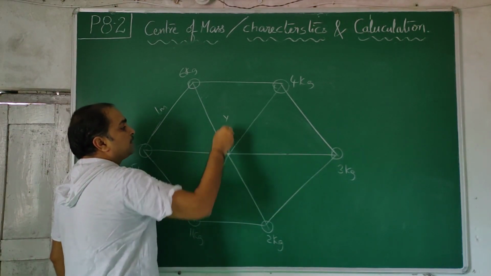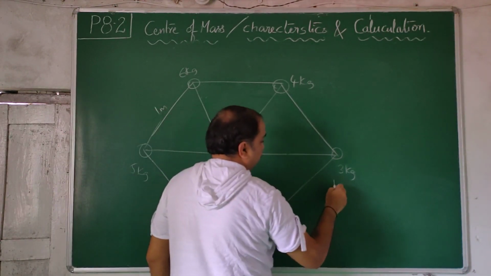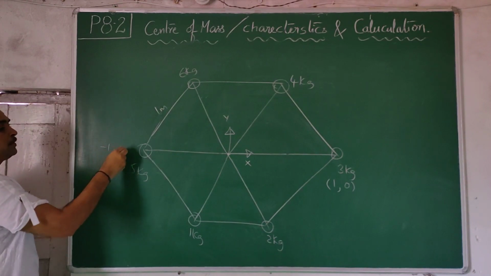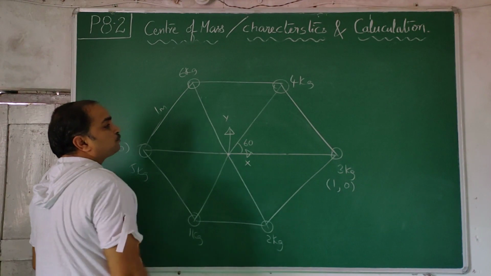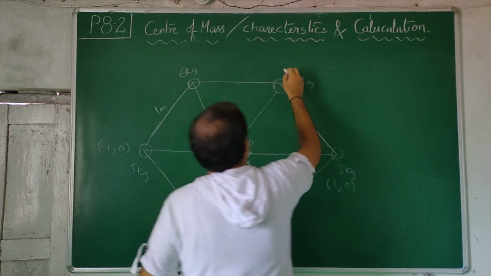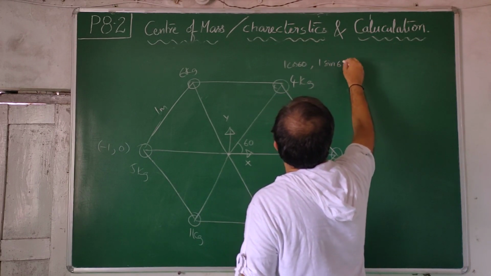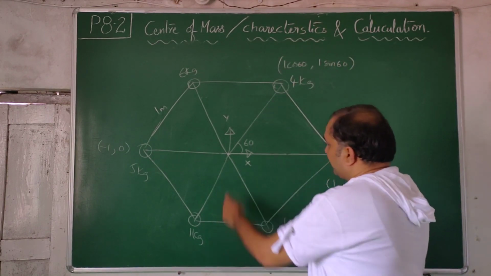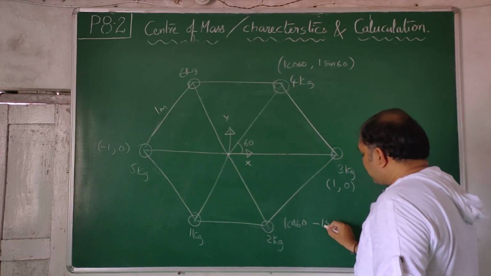So you take this as y-axis, take this as x-axis. So coordinates, this is (1, 0). This is (-1, 0). This angle is 60. So (1 cos 60, 1 sin 60). This is 1 cos 60. X you have to travel the same. Y you have to travel downward, minus 1 sin 60.